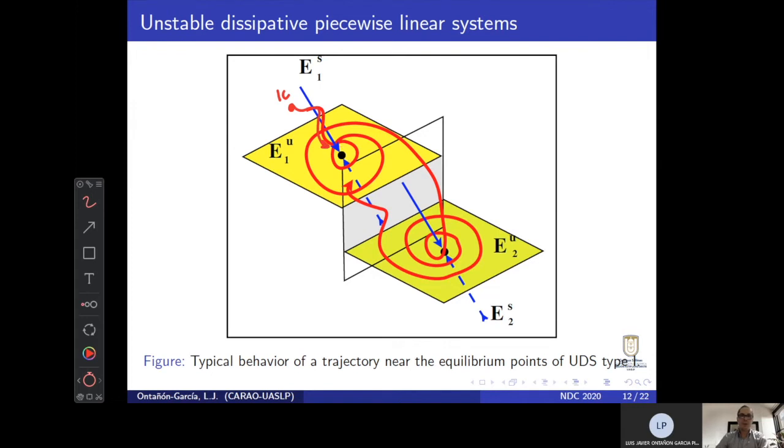By any small deviation of this eigenvector, the trajectory will begin to oscillate in an unstable plane. When the trajectory starts to increase, it will eventually cross a commutation surface.